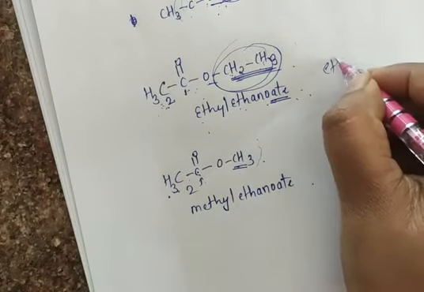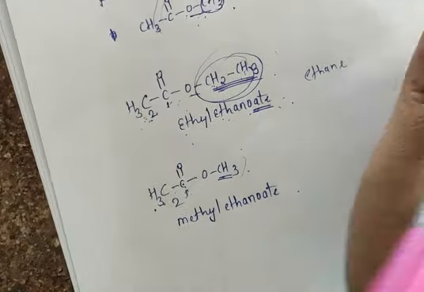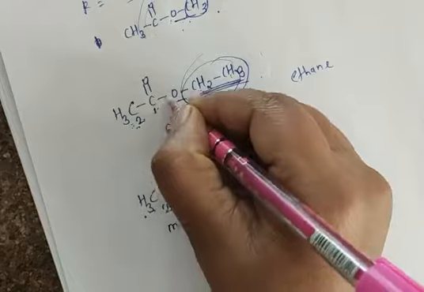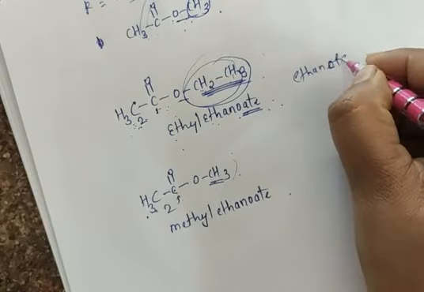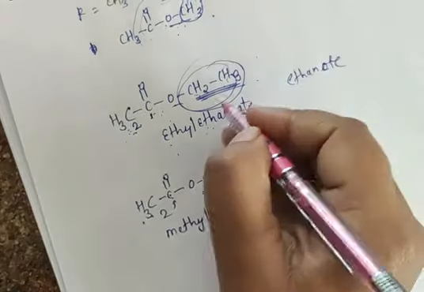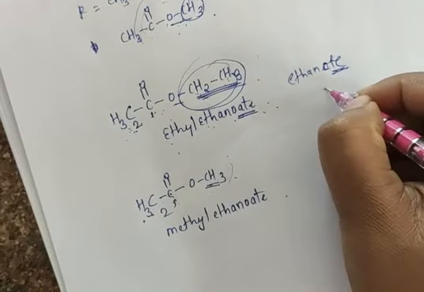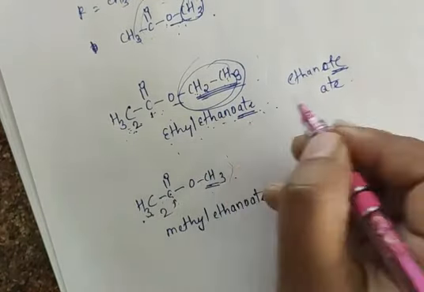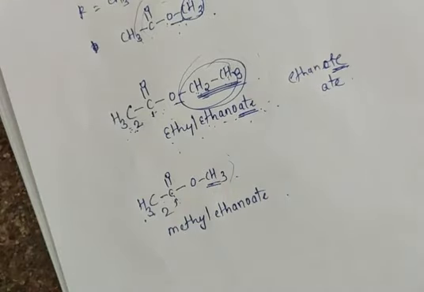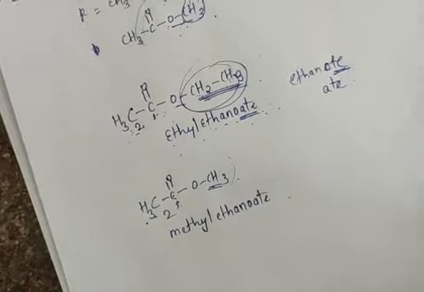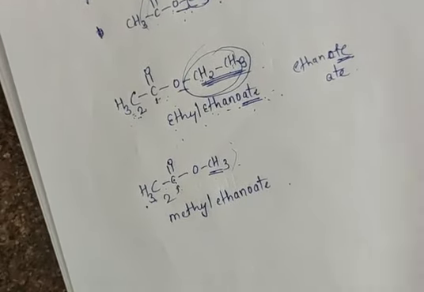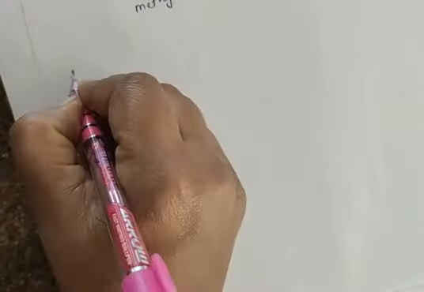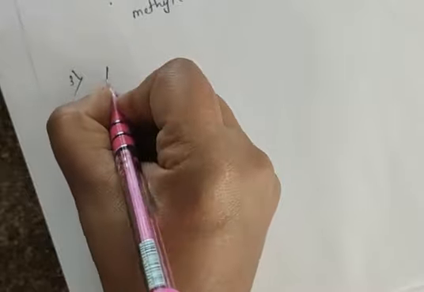But here we have the C double bond O group, so I will write OIC, but since we have an ester group, this IC will be replaced with ATE. So I am getting ethanoate. Yes, ethyl ethanoate. This is about the second derivative of carboxylic acid, that is ester. So we'll move to the next, that is anhydride. The third is anhydride.